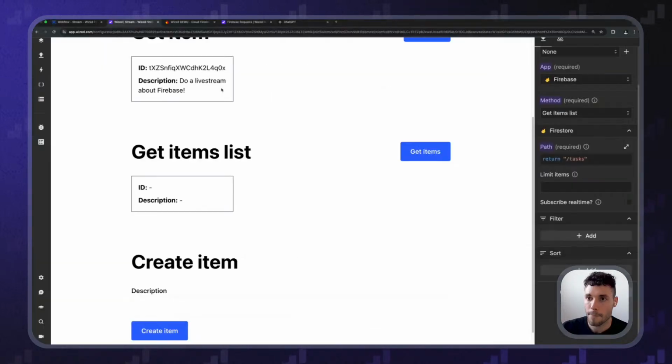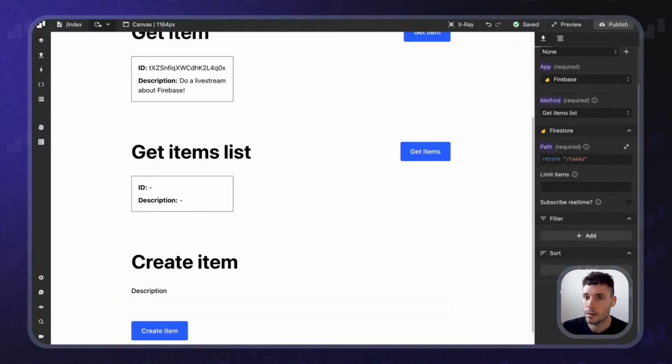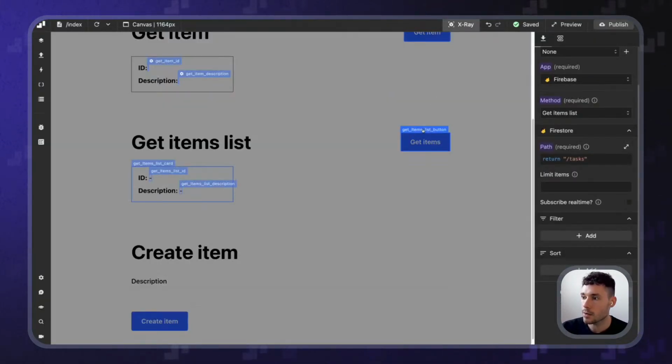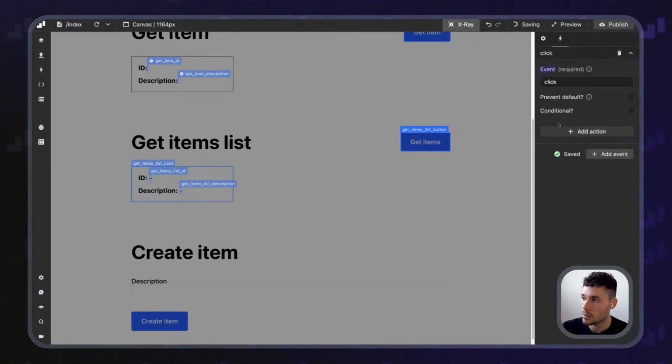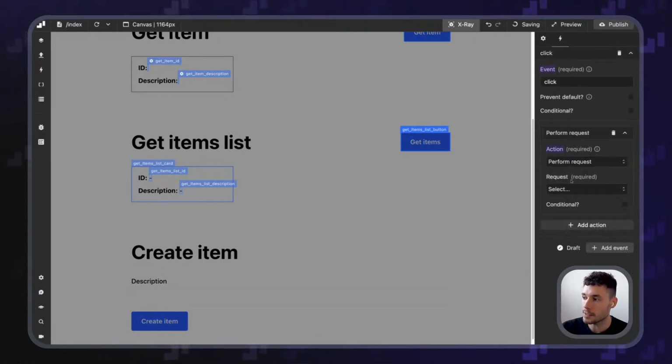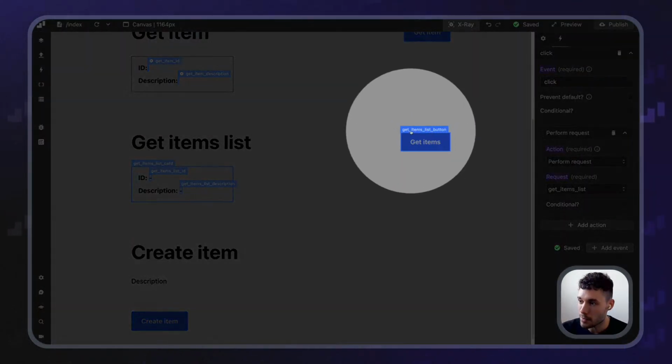Cool. First of all, refresh, X-ray. When we click on this, we want to perform a request, and this request will be the get items list, like that. Great. Now, because I'm going to have a bunch of items in here, and I just realized that I made a typo.